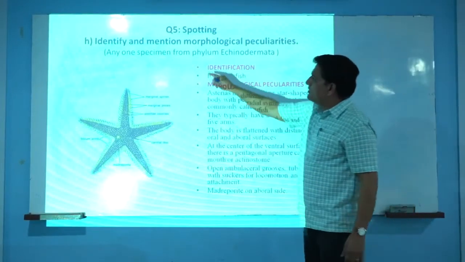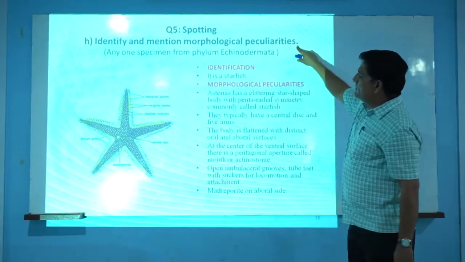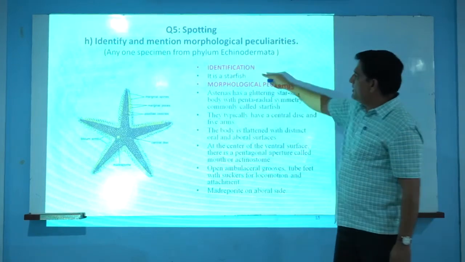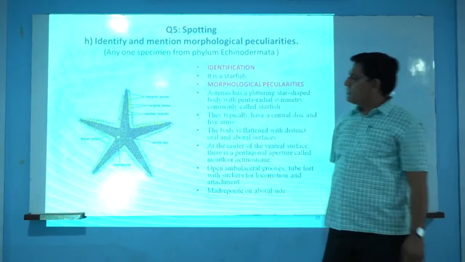And for this question we will put any one specimen from this phylum Echinodermata. If we choose a starfish for the identification, it is a starfish, we will get half marks. And morphological peculiarities, very simple morphological peculiarity there.